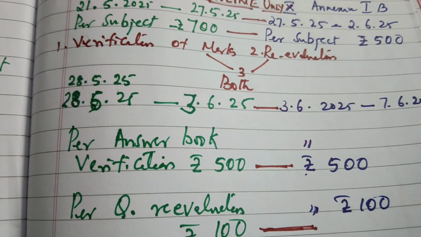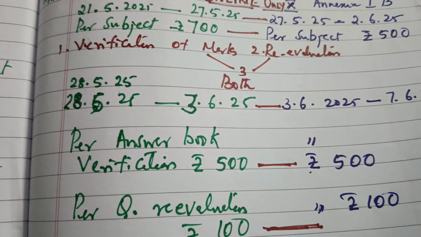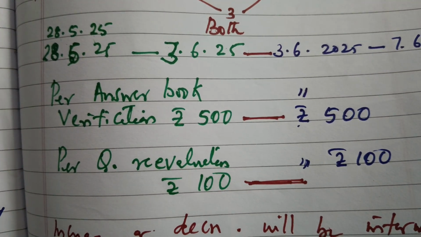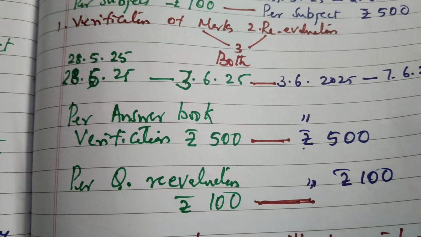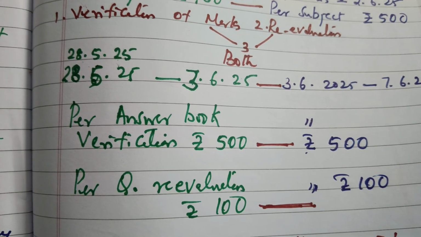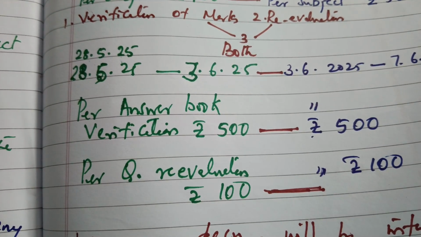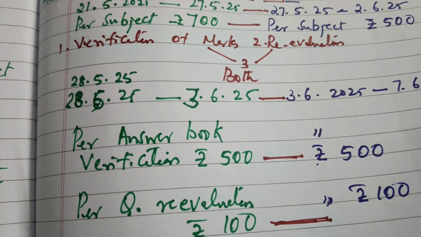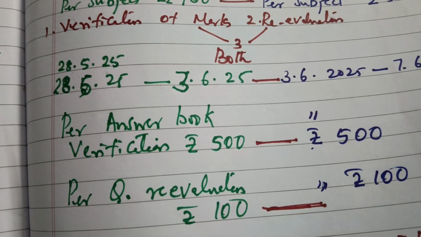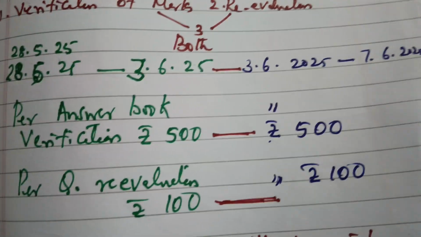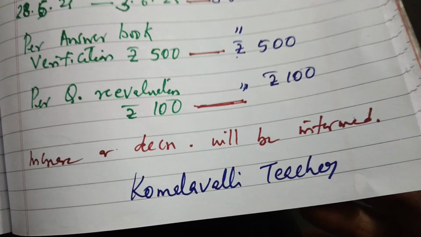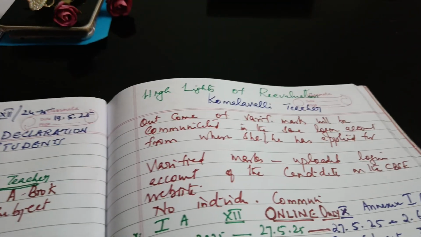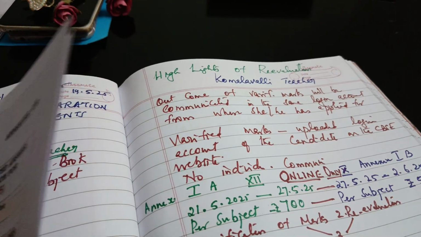Then per answer book, for both 10th and 12th, the fee is the same: 500 rupees for verification per answer book, and if you want to re-evaluate a question, 100 rupees per question, for both 10th and plus 2. And if there is an increase or decrease, you know that it will be informed. Why is it written so? Here it is written.